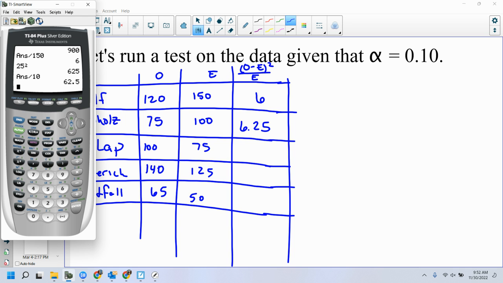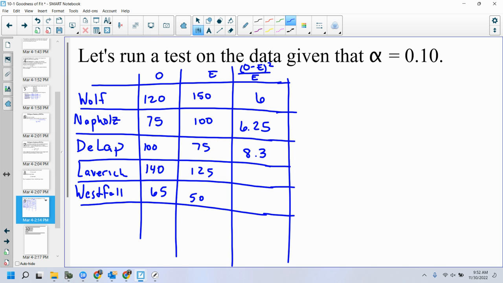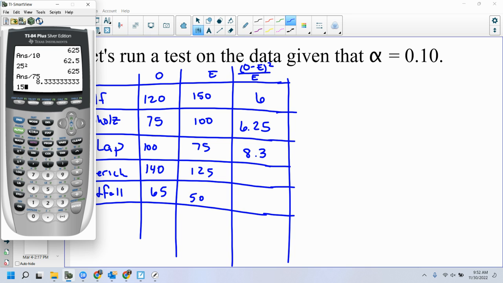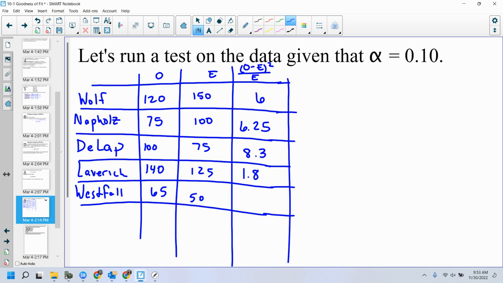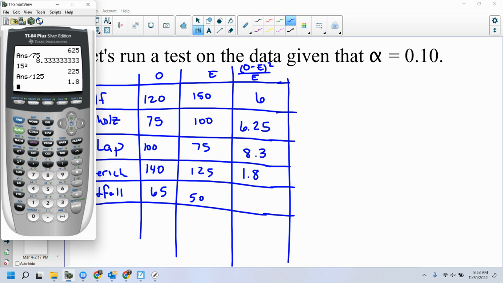Okay, DLAP has 25 squared, but now this is divided by 75. 8.3 repeating. Okay, I had a difference of 15. 15 squared, divide by 125, 1.8. And then the 65, that's a difference of 15 squared divided by 50. 4.5.